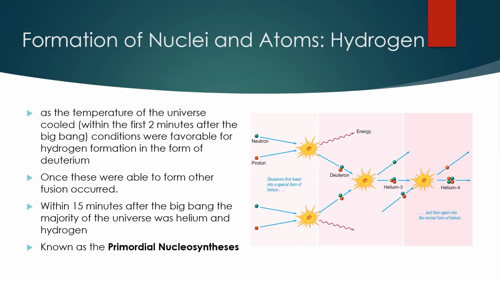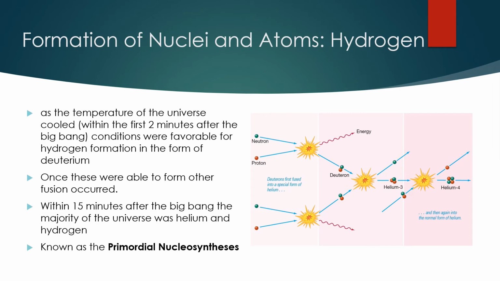As the temperature of the universe fell below 900 million Kelvin about 2 minutes after the Big Bang, theoretically, conditions became favorable for protons and neutrons to fuse and form deuterium, a 1 proton and 1 neutron hydrogen. Prior to this, there was too much gamma radiation for the nuclei to stick around. They would essentially get torn apart. Remember, we were learning about those dark clouds that we can't see through, and that there's a whole bunch of molecules in there, and by radiation not being able to get into these clouds of dark matter, these molecules don't get torn apart. Well, same thing. If there's too much gamma radiation, those deuterium nuclei are not going to stick around. They're going to quickly get torn apart.